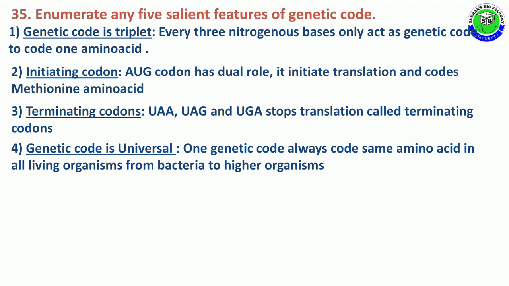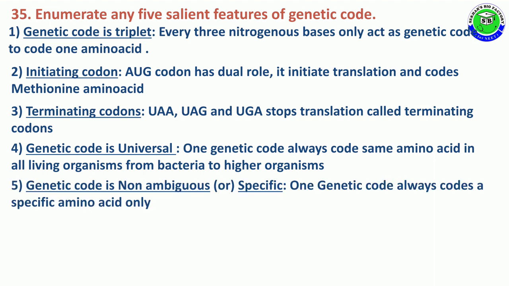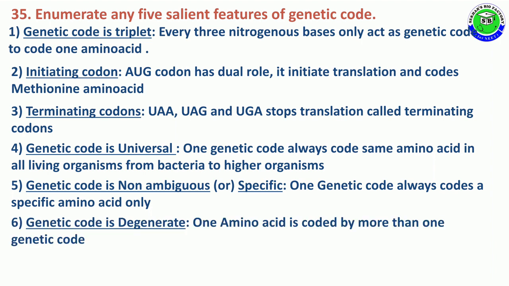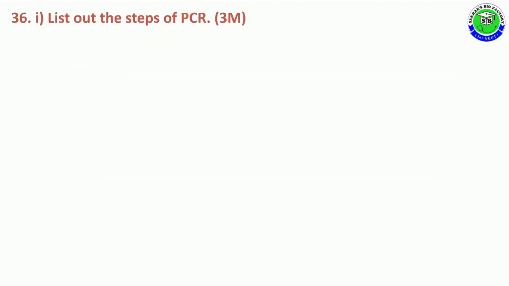The fourth salient feature is genetic code is universal. That means one genetic code always codes the same amino acid in all living cells from bacteria to higher organisms. The fifth salient feature is genetic code is non-ambiguous or specific. That means one genetic code always codes a specific amino acid only. The sixth salient feature is genetic code is degenerate. One amino acid is coded by more than one genetic codon.